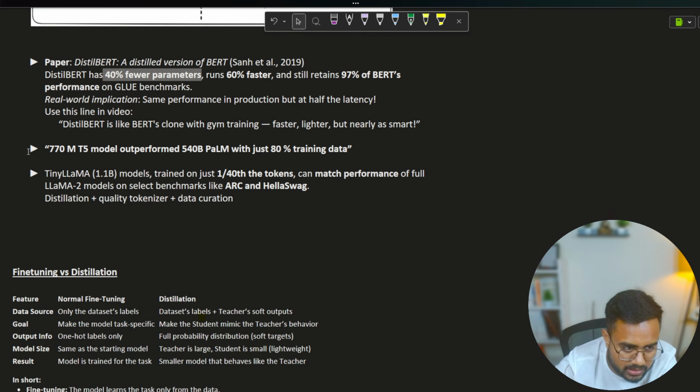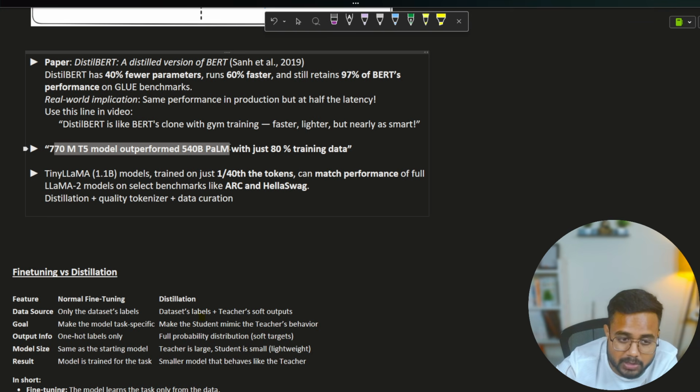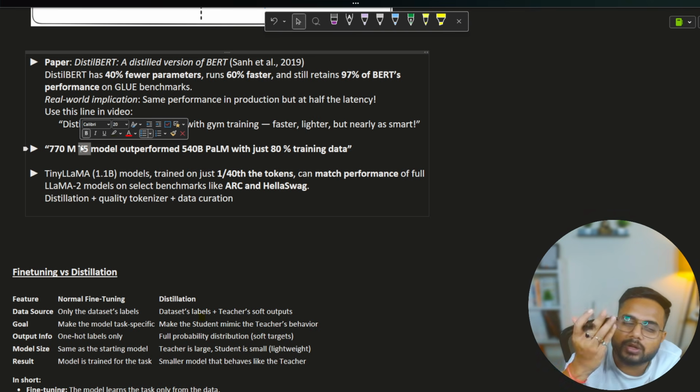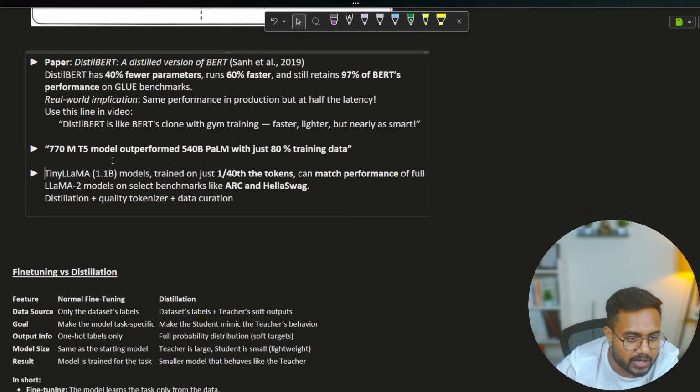Now here you can see the second fact. A 770 million parameter T5 model outperforms the 540 billion parameter PaLM with just 80% of the training data. We are giving that 80% training data and we are taking a soft label from PaLM, that softmax value, and we are going to train this T5 model, a very small model. In that case also we are able to achieve a good accuracy. Getting my point, guys, how powerful this distillation could be.